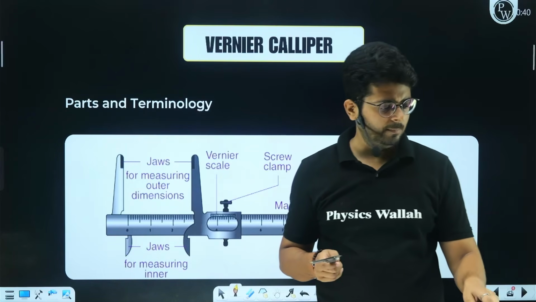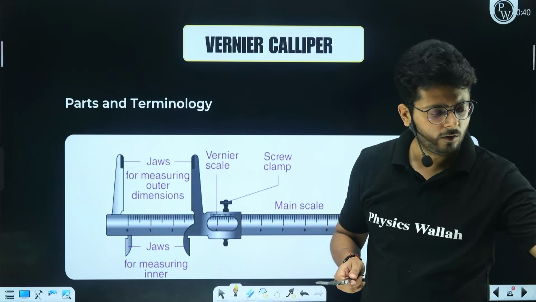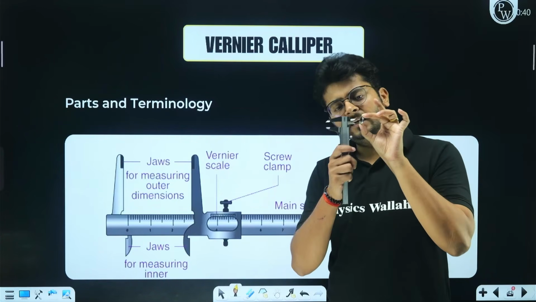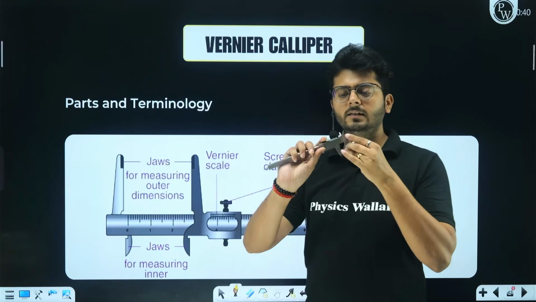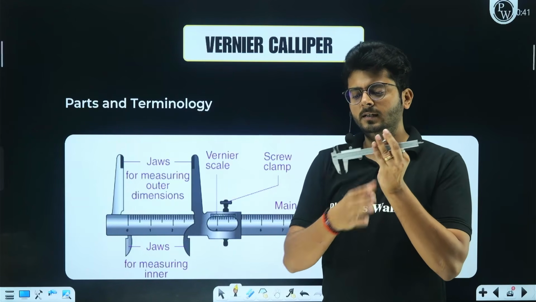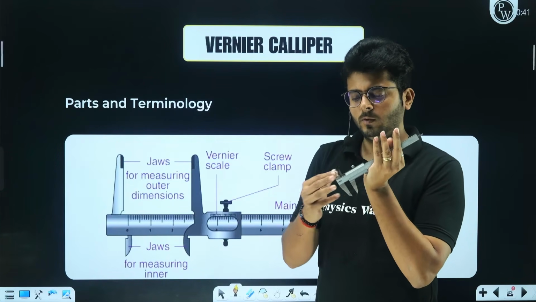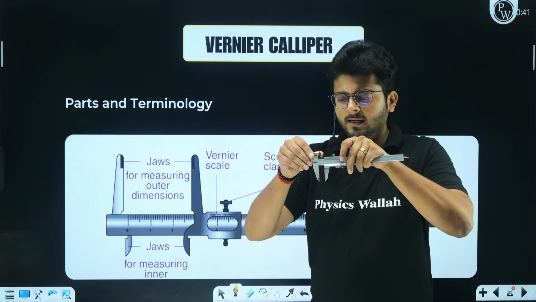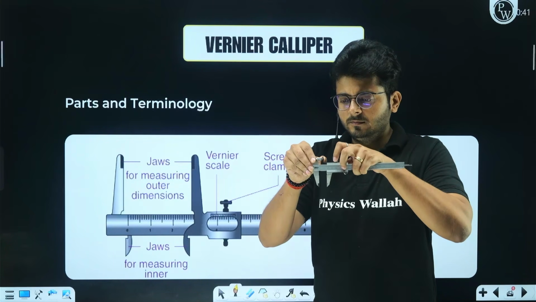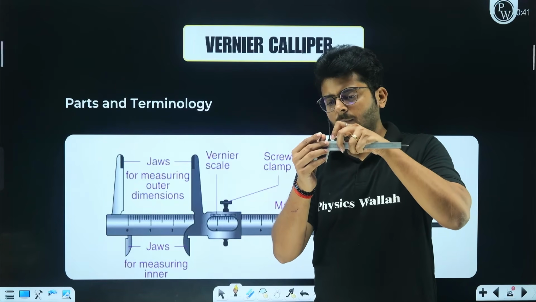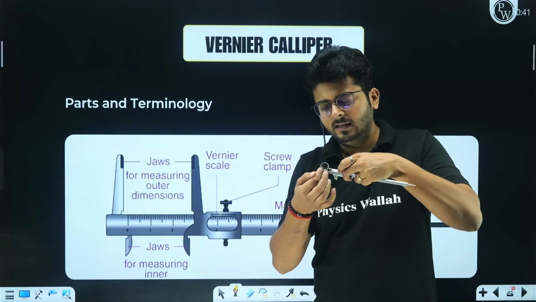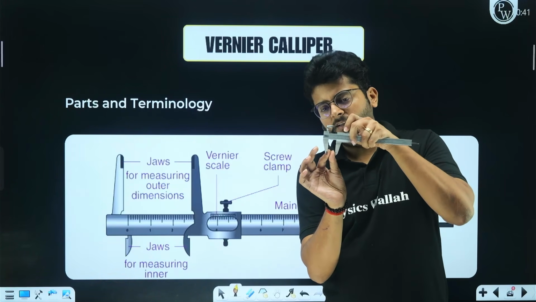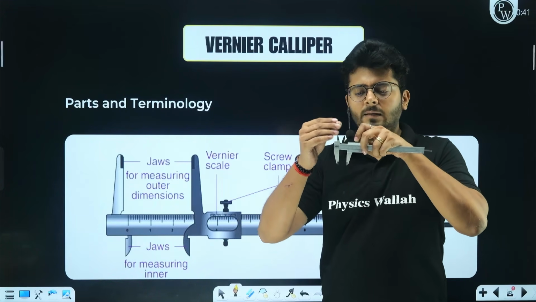If I have a pen cap over here, let's say, or this little small ring, and I want to know the inner diameter of this ring, I'll be using these jaws like that, right? I'll just put this thing over here and then stretch it out. Just like that, with the help of these jaws, I can measure the inner diameter of this ring. So these jaws will tell us the outer diameter, and these jaws will tell us the inner diameter, right?